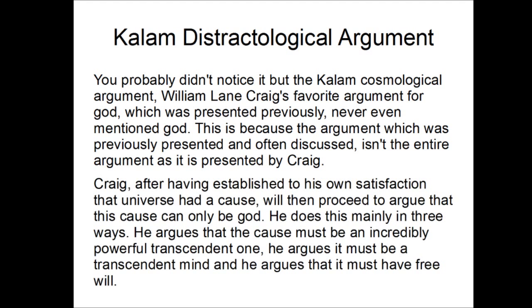Craig, after having established to his own satisfaction that the universe had a cause, will then proceed to argue that this cause can only be God. He does this mainly in three ways. He argues that the cause must be an incredibly powerful transcendent one. He argues that it must be a transcendent mind, and he argues that it must have free will.